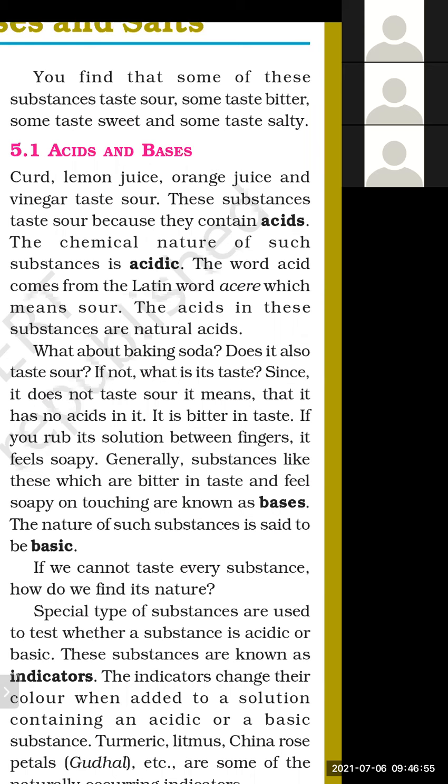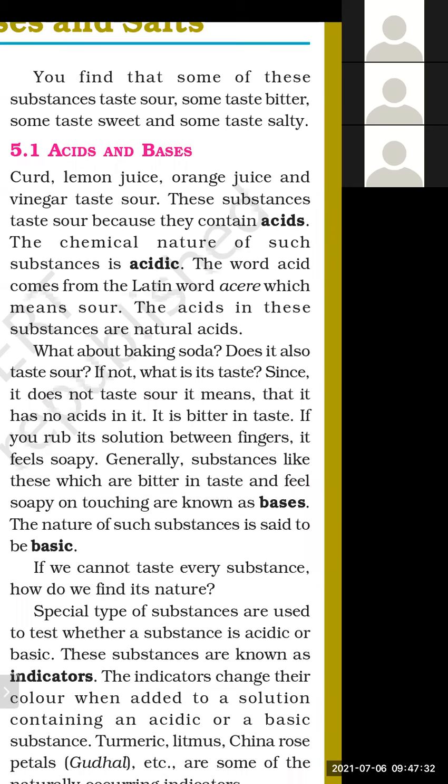So we can make an important term. That important term will be acids. And what is the definition of acids? Those substances which are sour in taste are called acids. Example: curd, lemon juice, orange juice, vinegar. They contain acids. The chemical nature of such substances is acidic. These substances have an acidic nature.